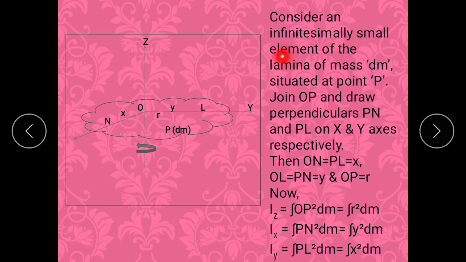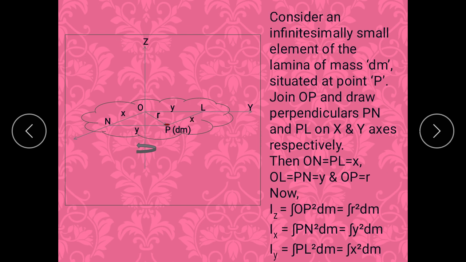Now consider over here a small element at this point P. We have taken a small element at this point P, which is at a distance r from the axis passing through point O but perpendicular to the plane, that is the Z axis. Also, join OP and draw perpendiculars PN and PL on the X and Y axis. PN is nothing but Y, PL is nothing but X.